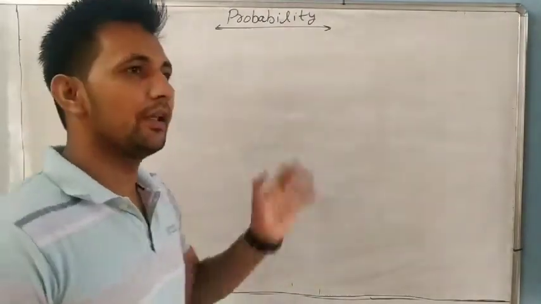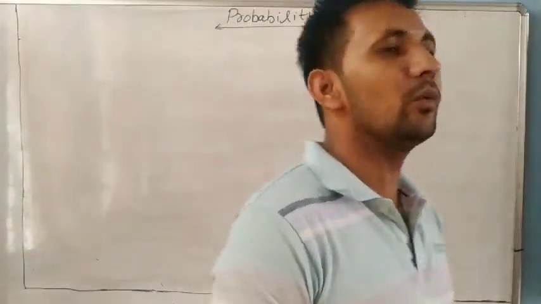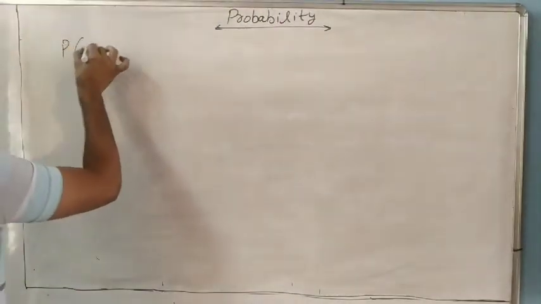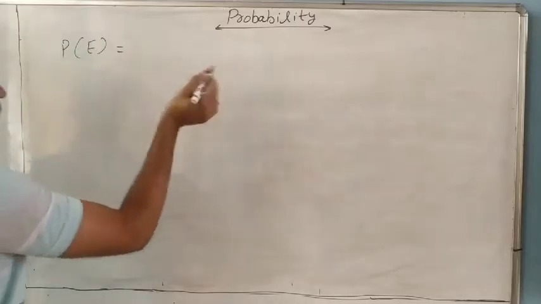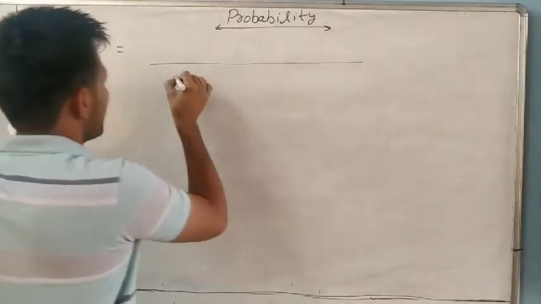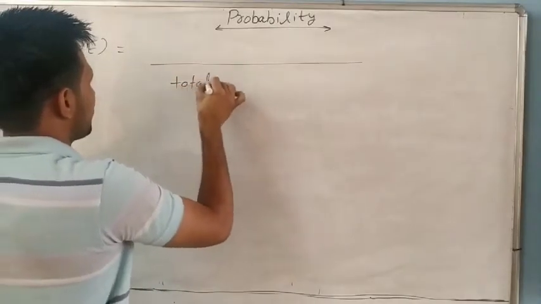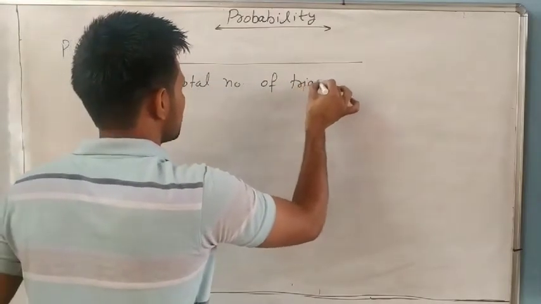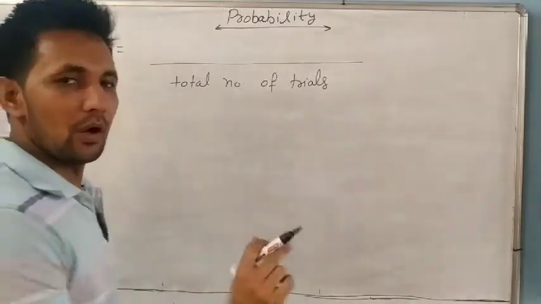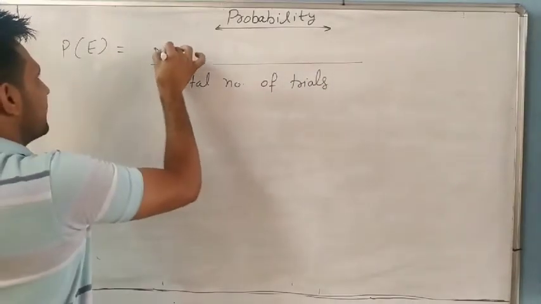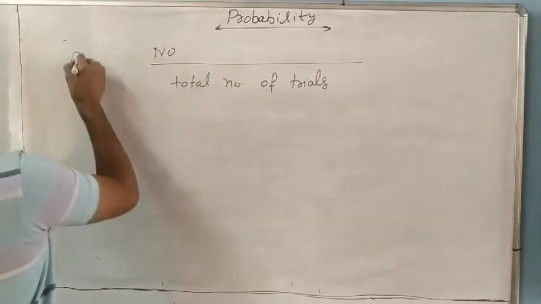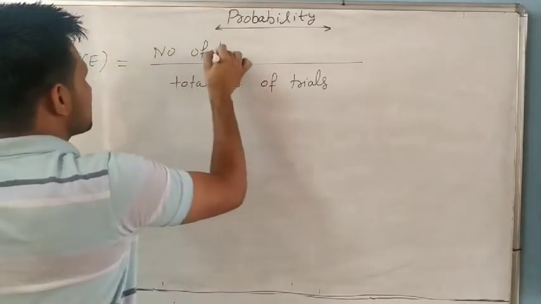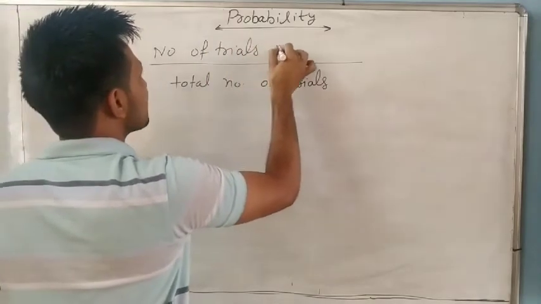Yesterday we started probability, and we discussed one formula. What is the probability formula? Probability of E is equal to the number of trials in which the event happened, divided by the total number of trials.